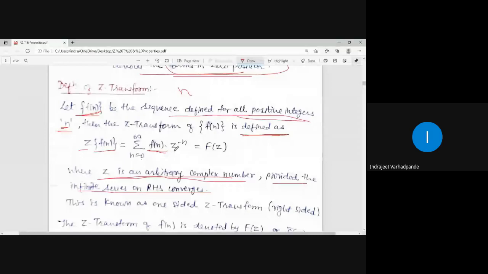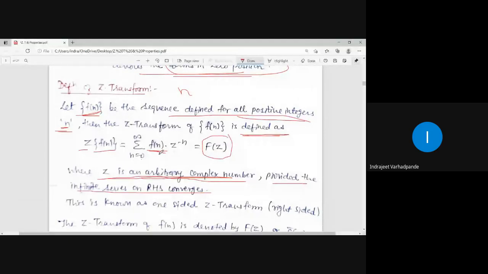The resultant is f of z, where small z is the variable of the series. Now how will this series be generated? You put n equal to 0, you get the term f of 0 into z to the power minus 0. Summation means plus. n equal to 1 will give f of 1 into z to the power minus 1 plus f of 2 into z to the power minus 2 plus dot dot up to infinity.